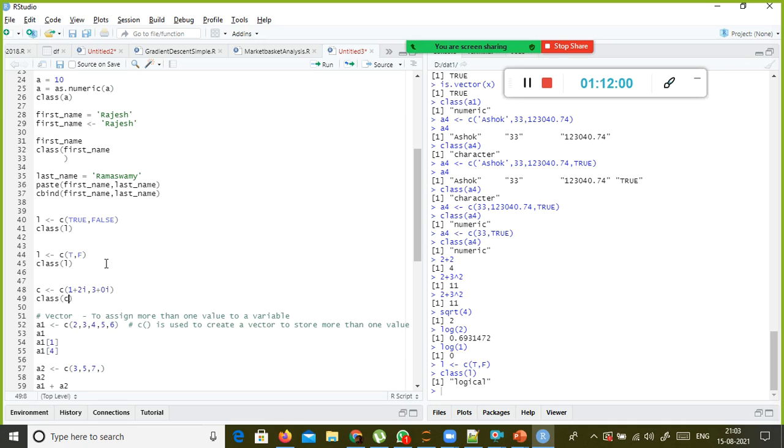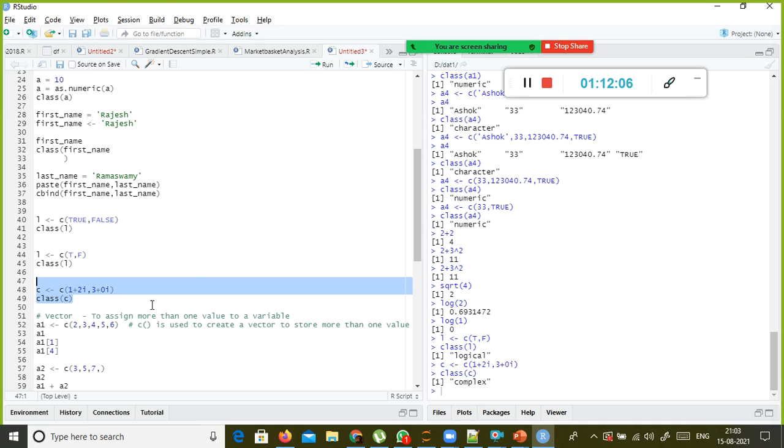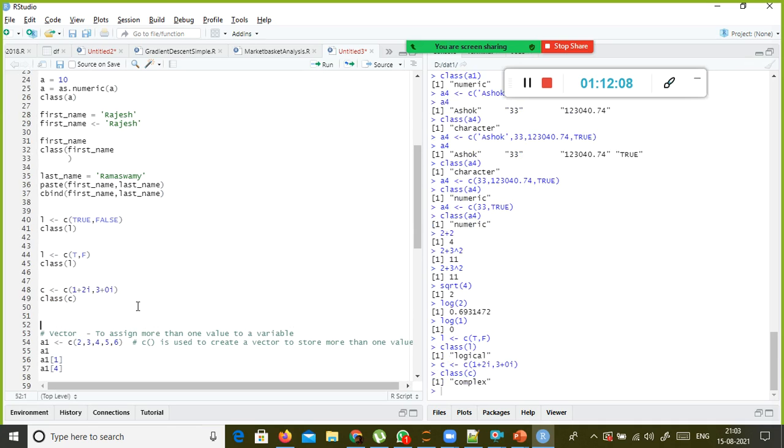So class of c is complex. This is called your complex data type. In Python, instead of i, we use j to define a complex number, for example 1 plus 2j, 3 plus 0j. That is how we use it.